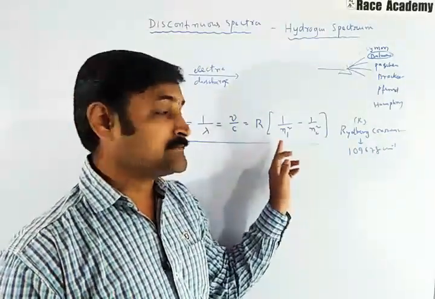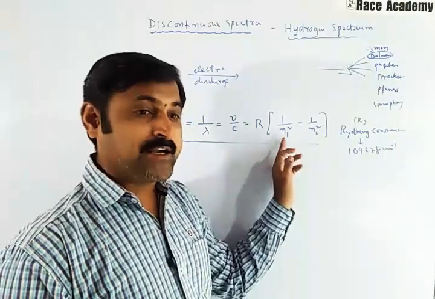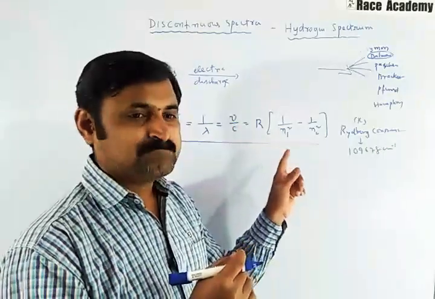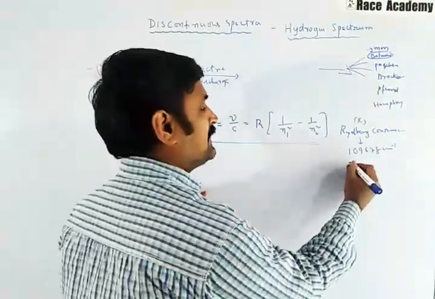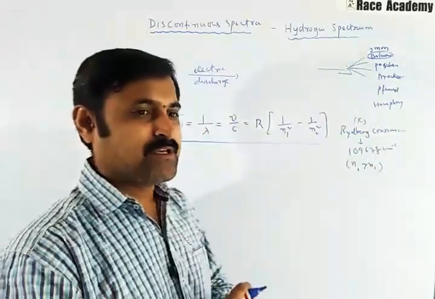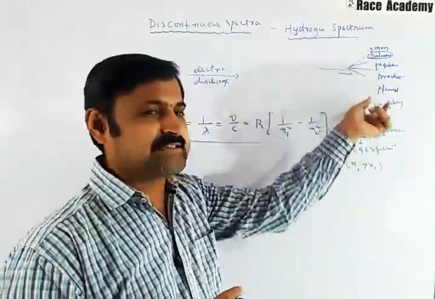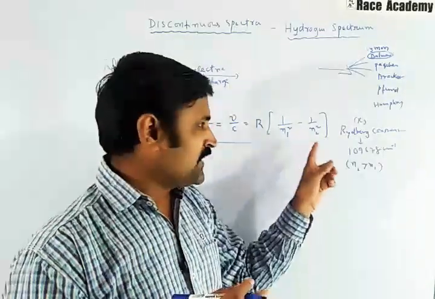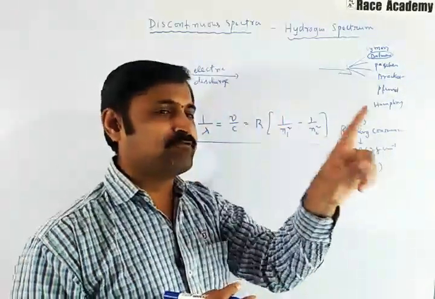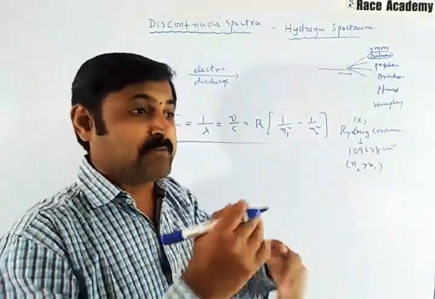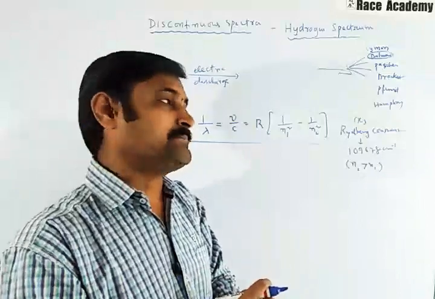n1 and n2 are different energy levels, in which n2 is greater than n1. For a given spectral series of the hydrogen atom, n1 remains constant for a particular series, whereas n2 varies from line to line in the same series.